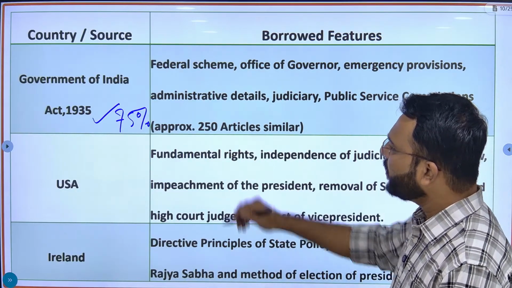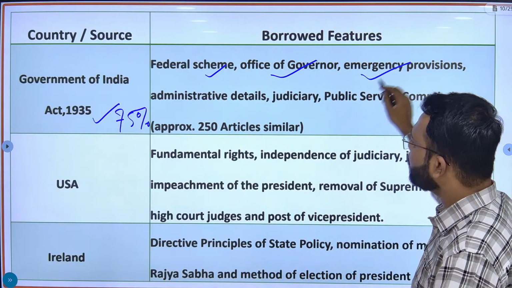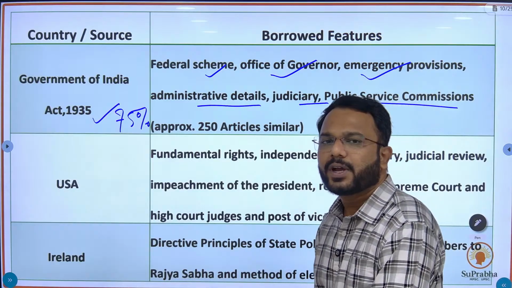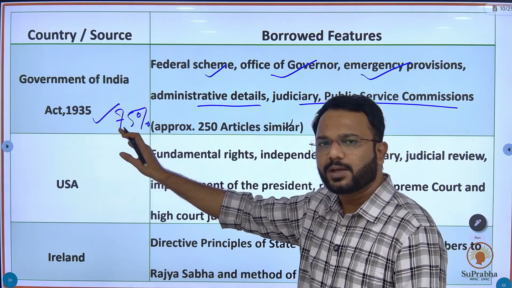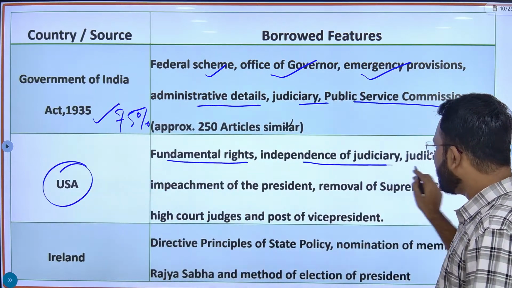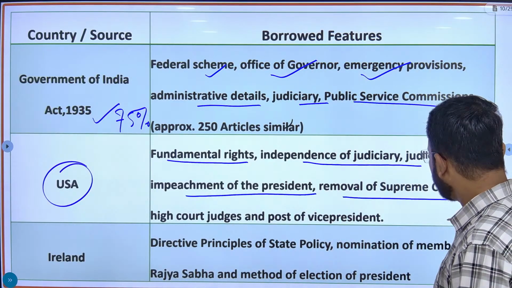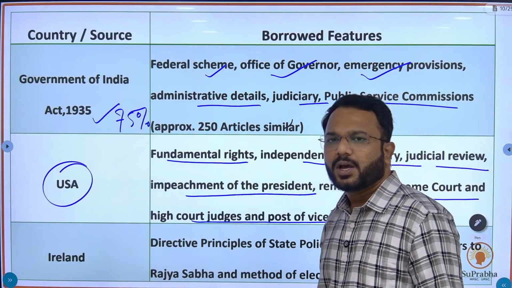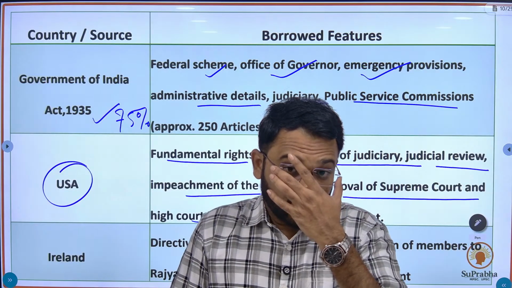Okay, so from the Government of India Act 1935, we have taken the federal scheme, office of Governor, emergency provisions, administrative details, judiciary, and public service commissions. Okay, fine. From USA, we have taken fundamental rights, independence of judiciary, judicial review, impeachment of president, removal of Supreme Court and High Court judges, and post of vice president.